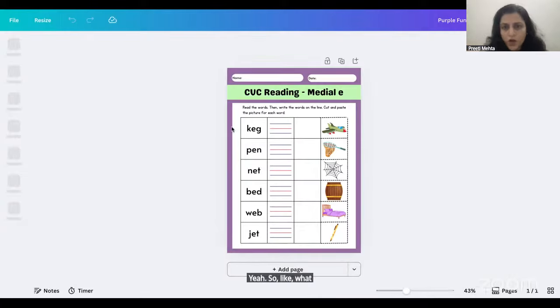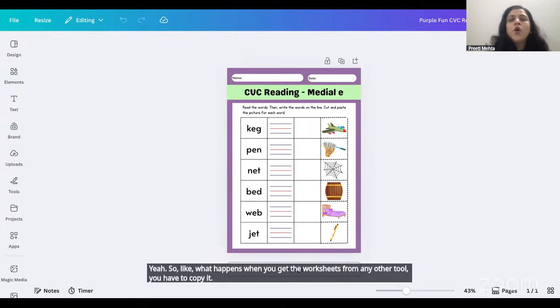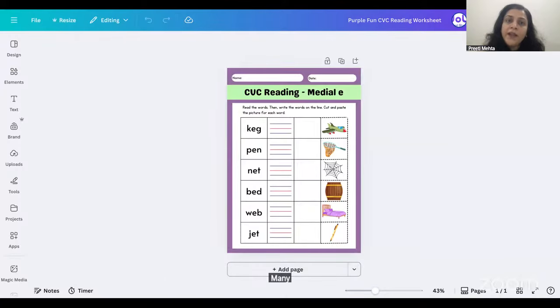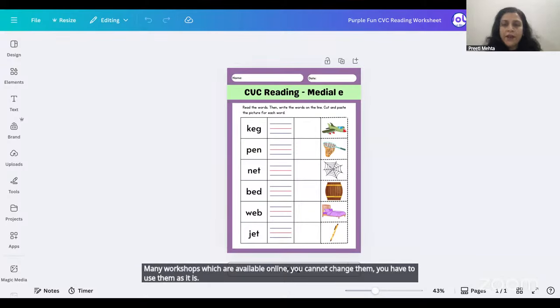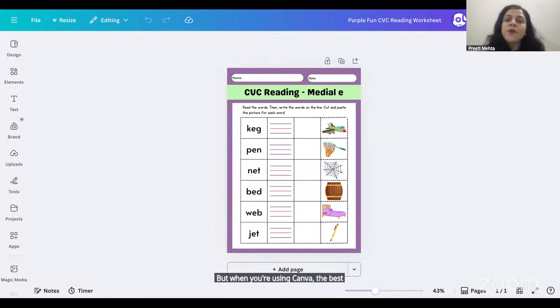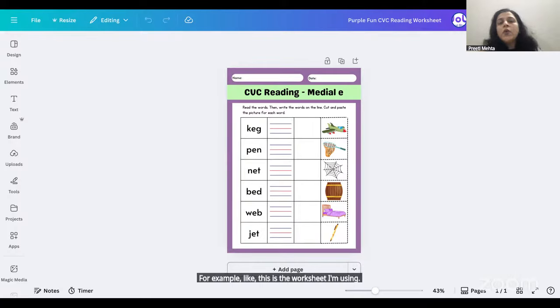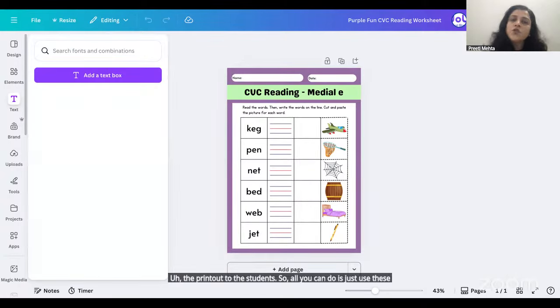Next, what happens when you get worksheets from any other tool? You have to copy it, paste it in either Google Docs or MS Word, and then modify it. Sometimes many worksheets which are available online, you cannot change them. You have to use them as they are. But when you are using Canva, the best part is you can customize that worksheet according to your need. For example, this is the worksheet I'm using. Now I want to add the school name at the top of it because I want to give it as a printout to the students. So all you can do is just use these tools of Canva to customize it.